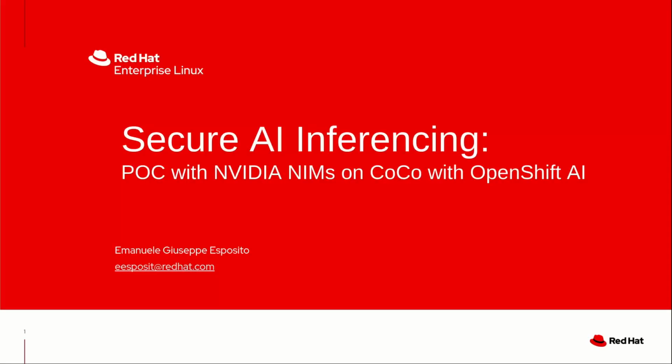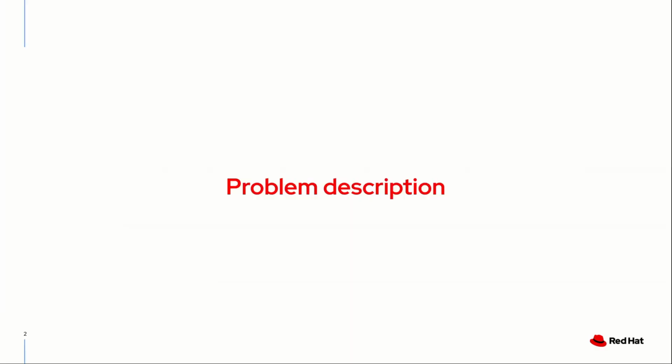Hello everyone, my name is Emanuele Giuseppe Esposito, and in this video we will see how confidential containers can be used to perform secure AI inferencing with NIM, Nvidia Inference Microservices, on OpenShift AI. Let's start with the problem description. What are confidential containers?